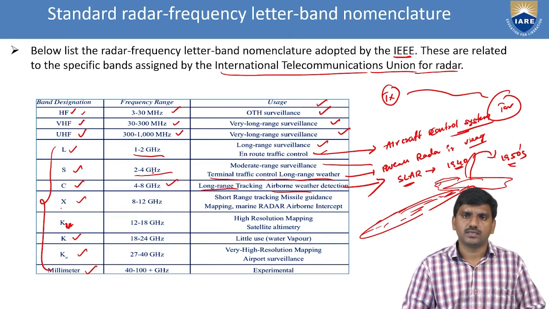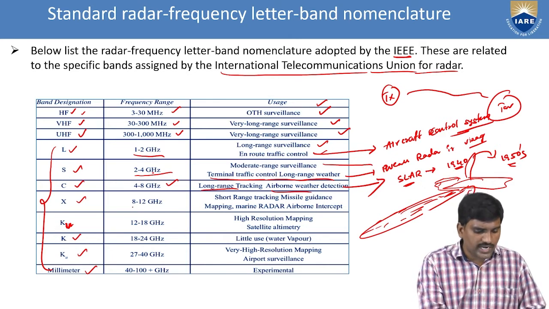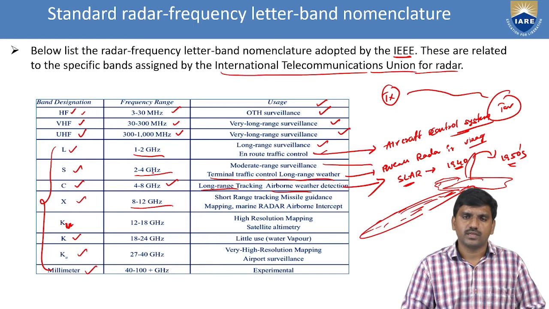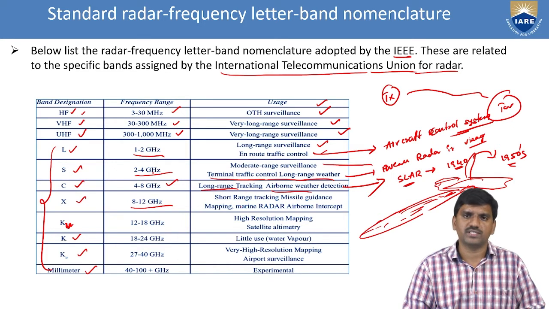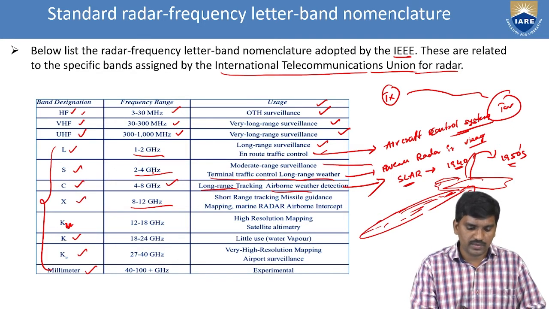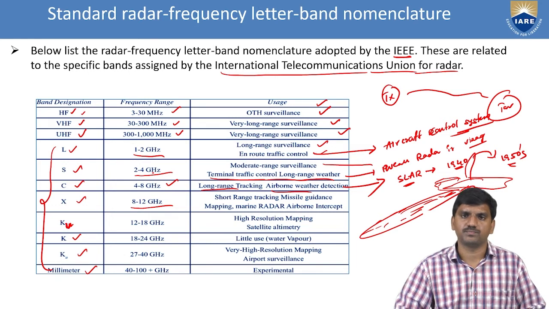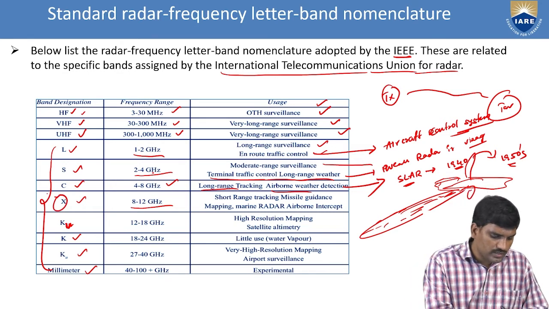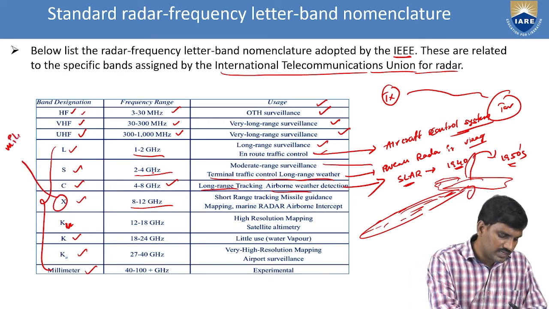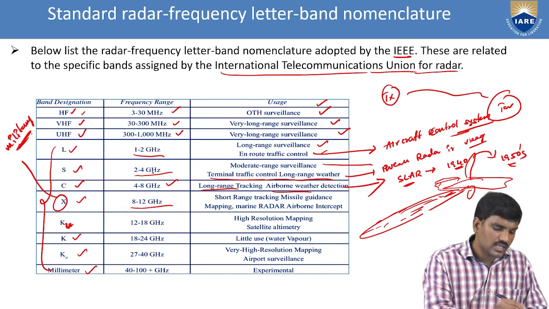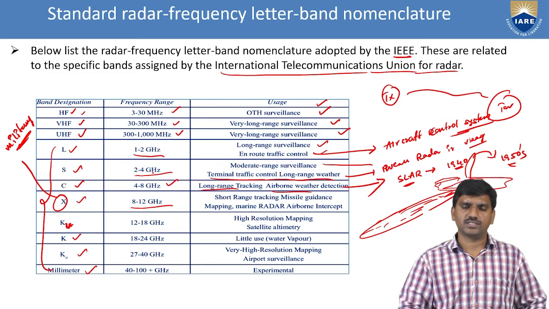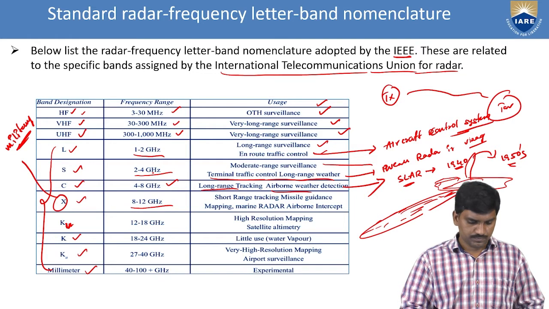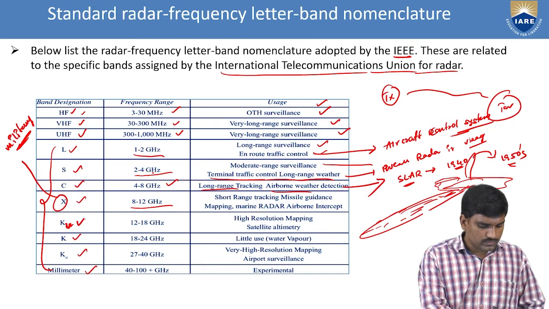Next one, X band. The range for X band is 8 to 12 gigahertz. The applications of X band are short range tracking, missile guidance, mapping, marine radar, and airborne intercept. So the X band is used in military. Simply, the main application of X band is military applications. The next one, KU.